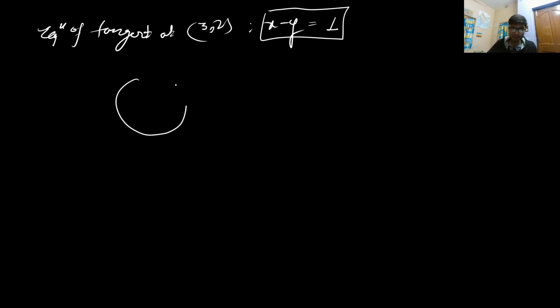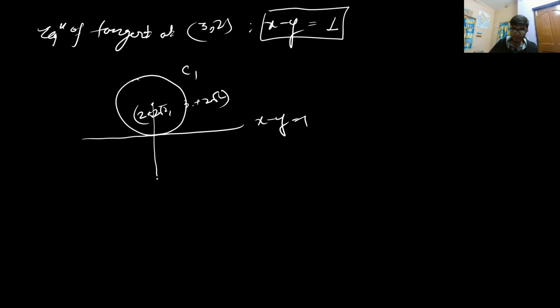And for circle C1, which has center 2 plus 2 root 2 comma 3 plus 2 root 2, if this center is reflected around this tangent, x minus y equal to 1, then you get the center point of the circle C2. Let this be circle C2. So if it is touching this particular point, then it must touch this particular point as well.